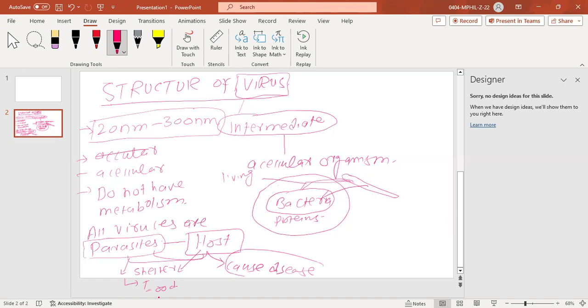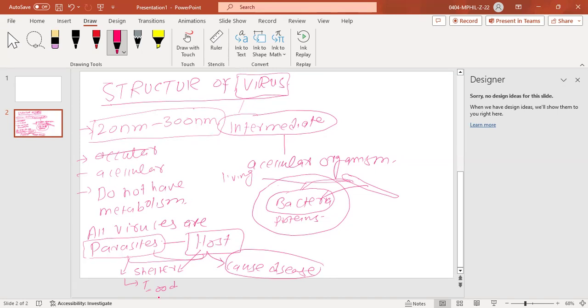So any organism that harms the host while living in that organism, and gets from there.